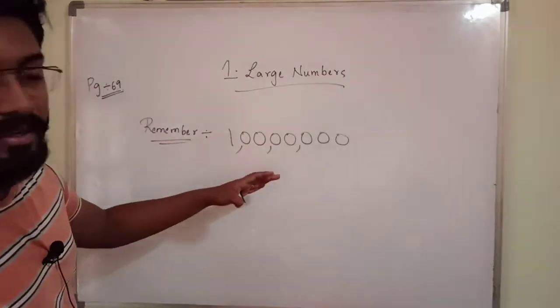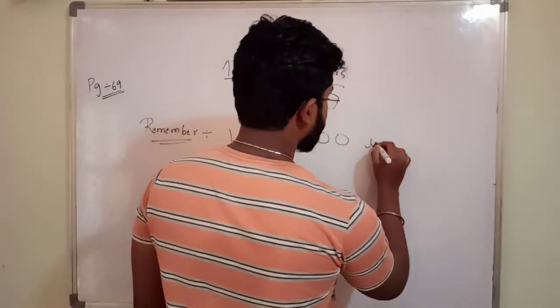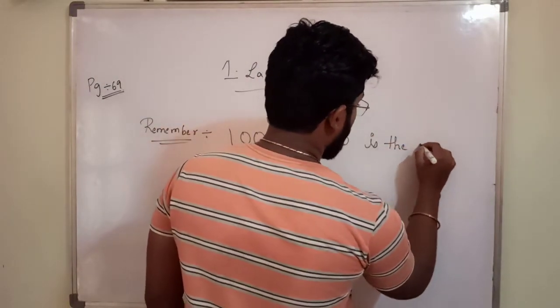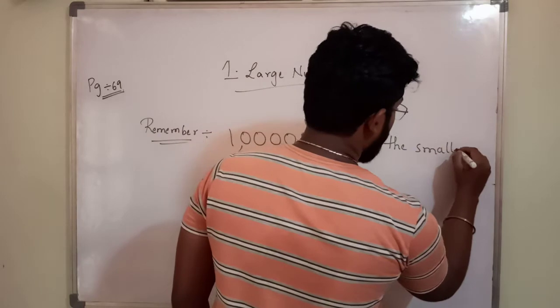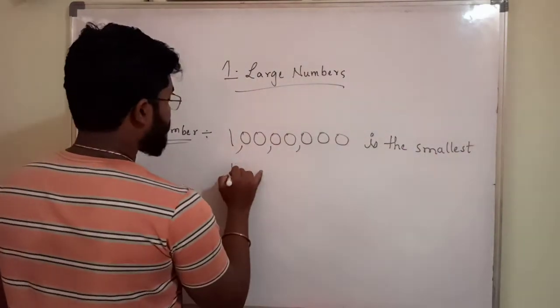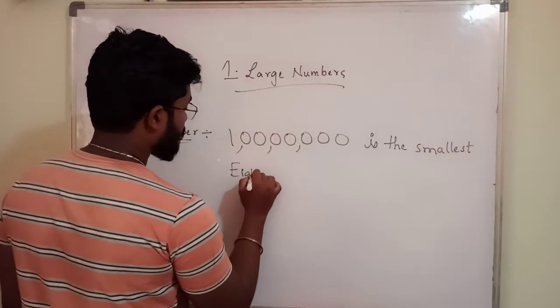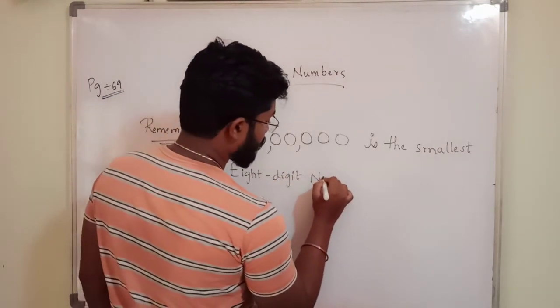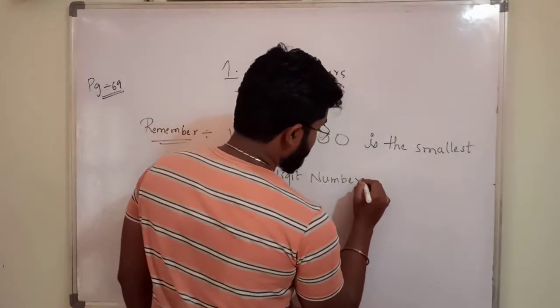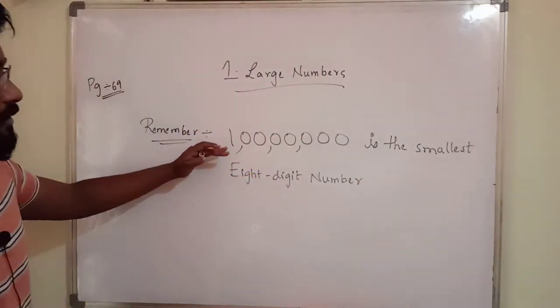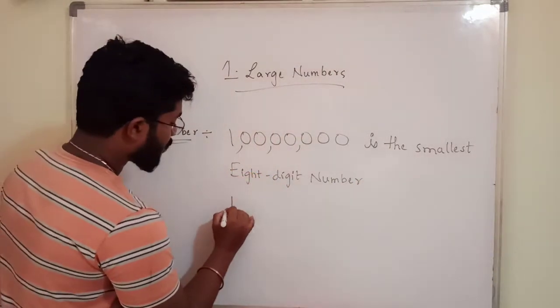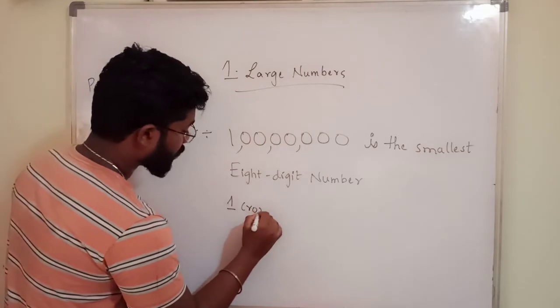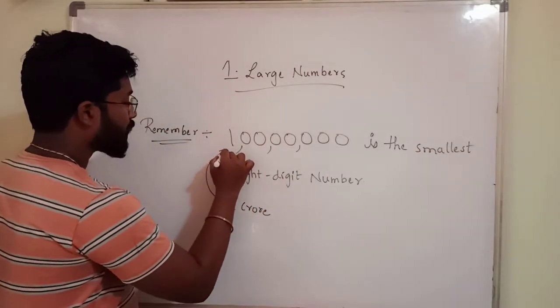This number is the smallest 8-digit number. And what is this number called? This number is called 1 crore.